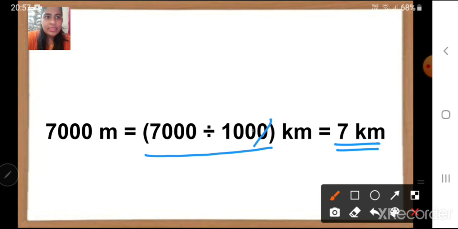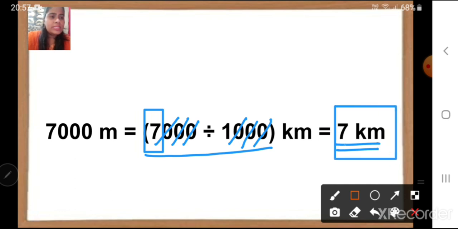So here I am cancelling 10, here 10, here also 10, this side also one more 0, here 10 cancelled and here 10 cancelled. Now there are no zeros remaining, so we have to stop. And the answer that we have got is here 7. You can see children here 7 kilometers. This is more easier. Okay.